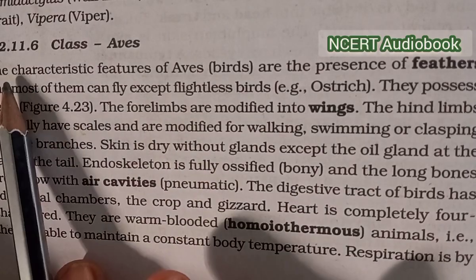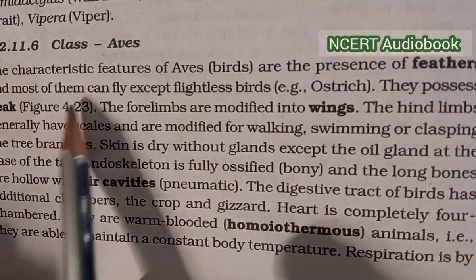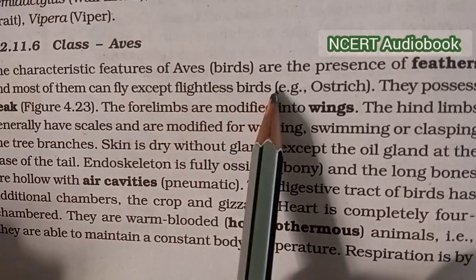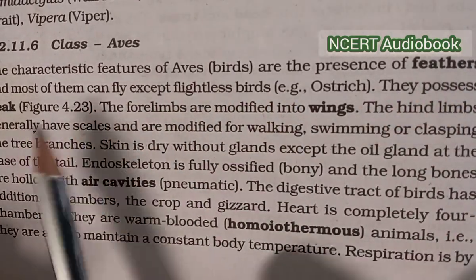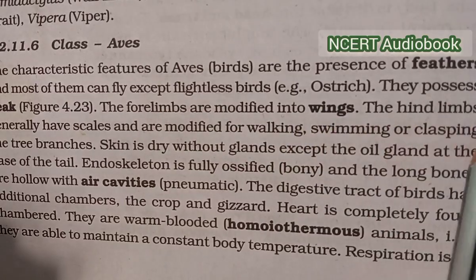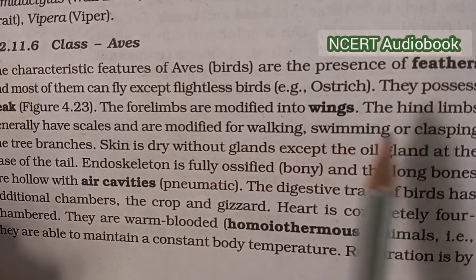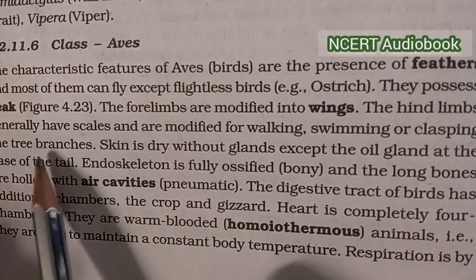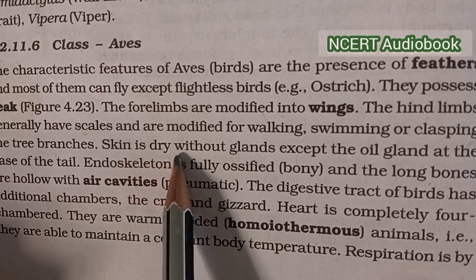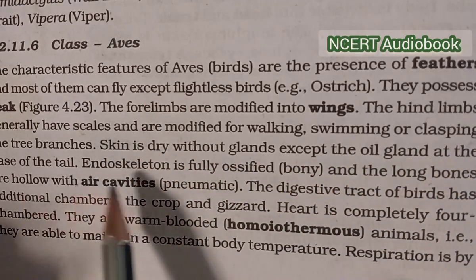Class Aves. The characteristic features of Aves, birds, are presence of feathers and most of them can fly except flightless birds. They possess beak and forelimbs are modified into wings. The hind limbs generally have scales and are modified for walking, swimming and clasping of tree branches. Skin is dry without glands except the oil gland at the base of the tail.